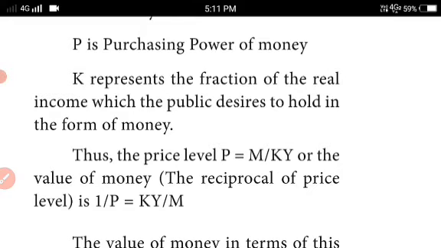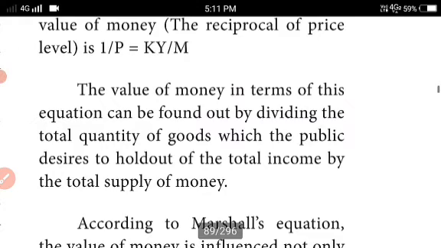So the value of money in terms of this equation can be found by dividing the total quantity of goods which the public desire to hold out of the total income by the total supply of money.